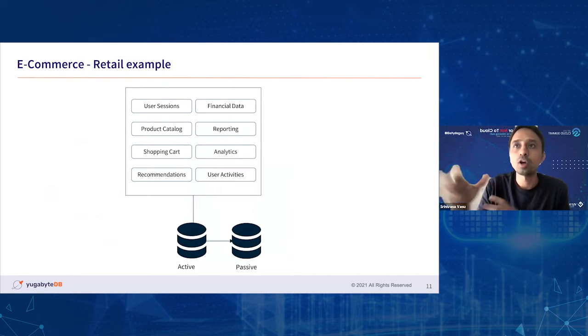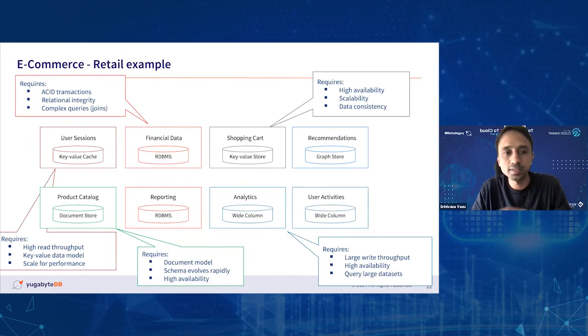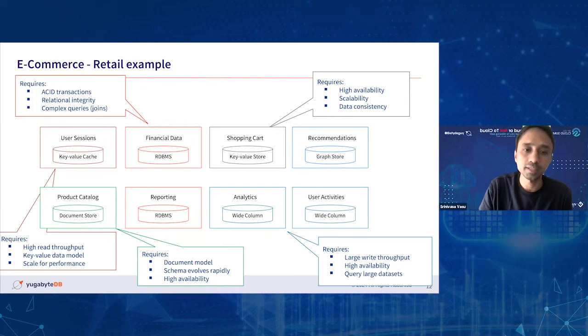Just to plot it to a real world example, if you take an e-commerce retail application, this used to be a single monolithic application with various modules as part of the same application, like user sessions, product catalog, shopping cart, analytics, and so on. Essentially, that would be talking to a single node, right? And then a passive standby node from a resilience standpoint. But the combination of this one SQL database and different flavors of NoSQL databases has evolved the architecture to be in this fashion. It's really daunting, right? It's very complicated now.